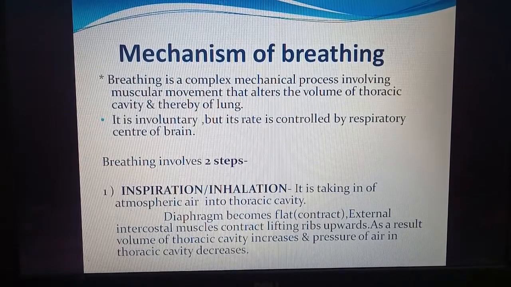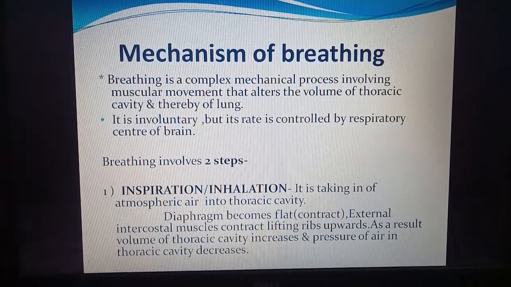Then the external intercostal muscles. Now these muscles are attached to the ribs. These muscles also contract, and as a result the ribs are lifted upward. They are pushed upward. As a result, the volume of the thoracic cavity increases. So now we see that the diaphragm becomes flat, so it moves lower. Intercostal muscles contract, so the ribs are also pushed upwards.